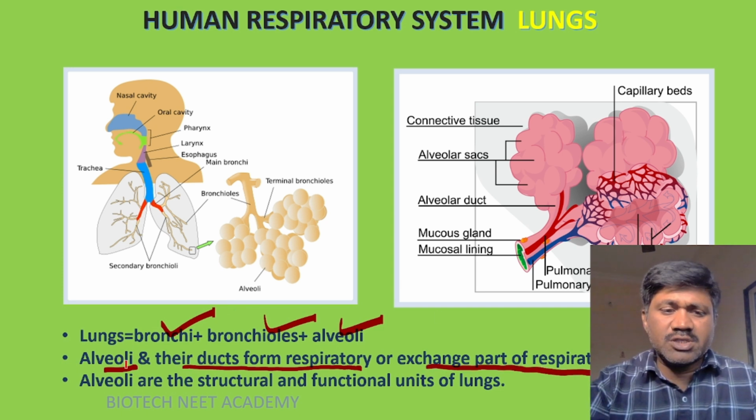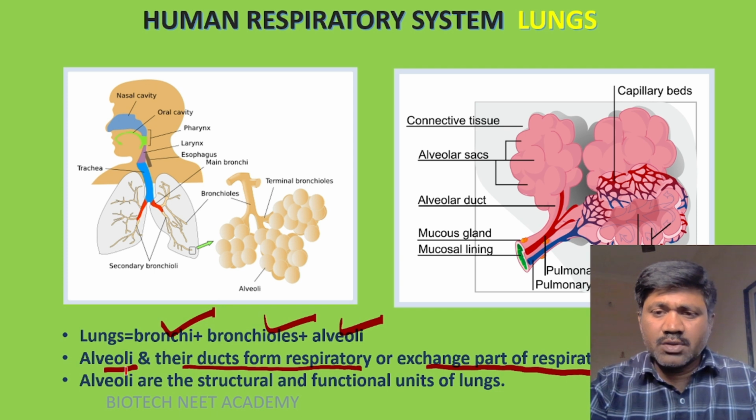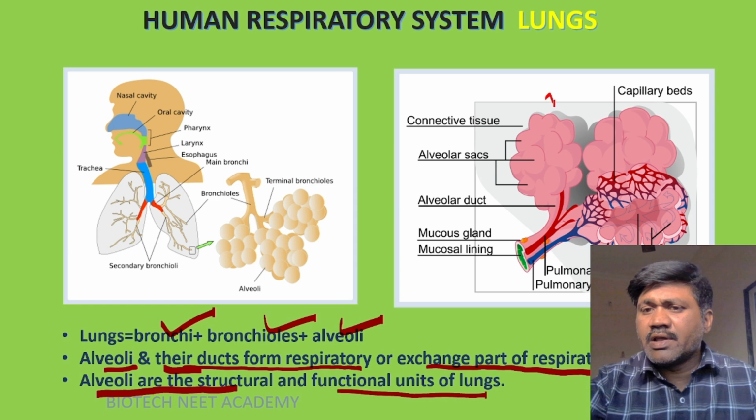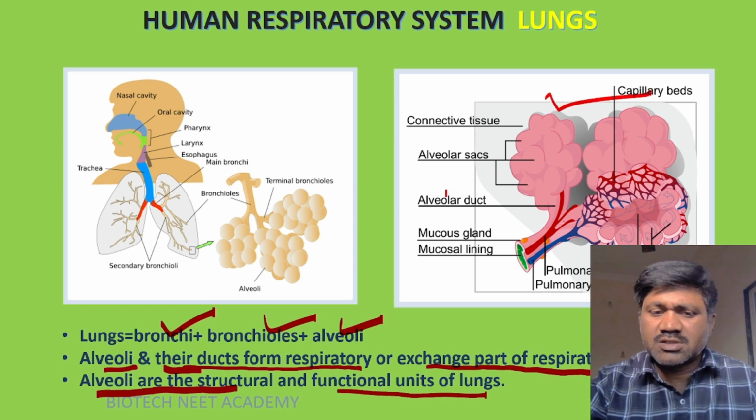Already I told this, alveoli are where gas exchange takes place, so they are the exchange region, and their ducts are also considered part of the respiratory or exchange part. Alveoli are the structural and functional units of lungs. Means the lungs are composed of what? Alveoli, these balloon-like structures. So lungs are composed of these alveoli only.